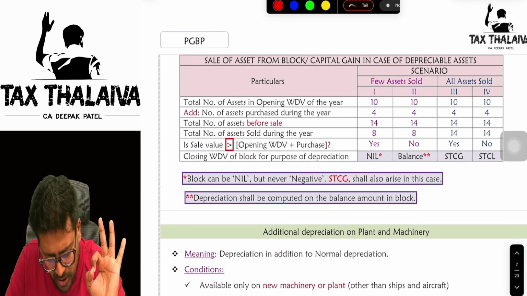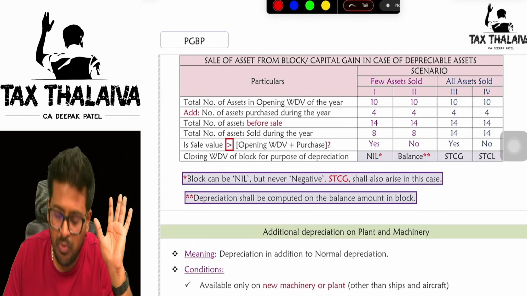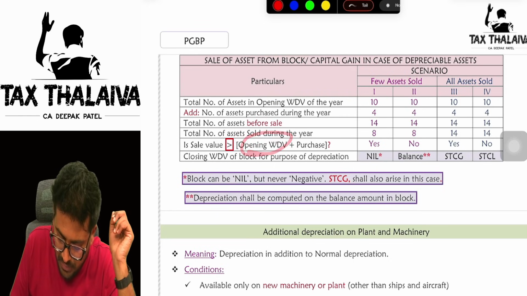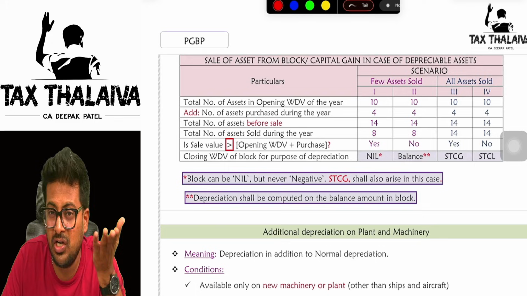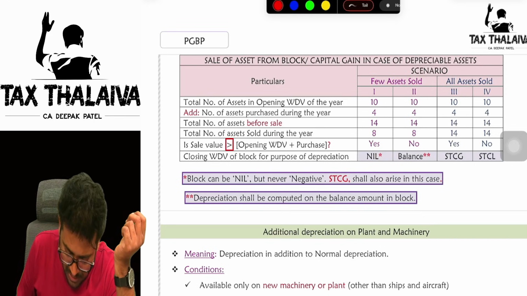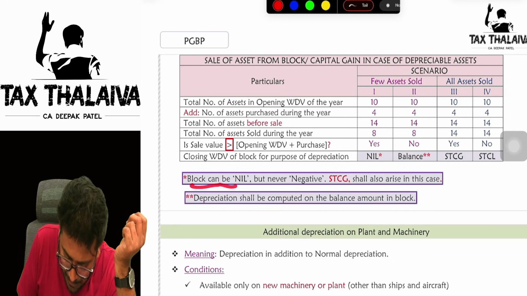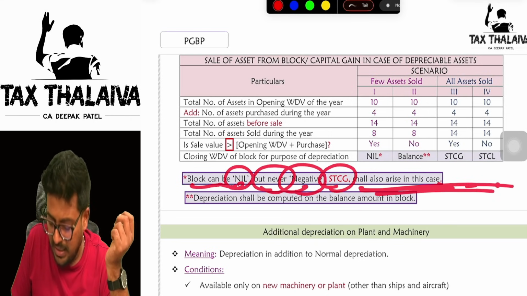So that scenario exactly we are discussing here. We have 6 assets on hand and my sale value by mistake increased more than the purchase value and the opening WDV. In that case, my block will become nil but never negative, because on that negative you cannot claim depreciation. So one star mark I have given here. What is the star mark? Block can be nil but never be negative. STCG shall also arise in this case.